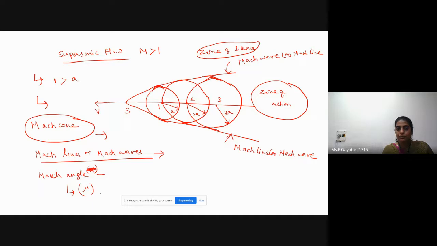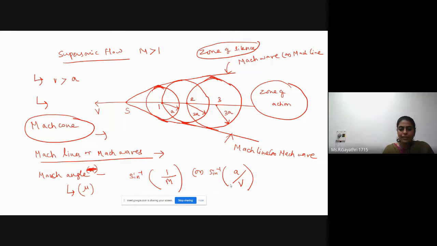Mach angle mu is sine inverse of 1 by M, or sine inverse of speed of sound by velocity of source of disturbance, or velocity of fluid, or velocity of moving object.